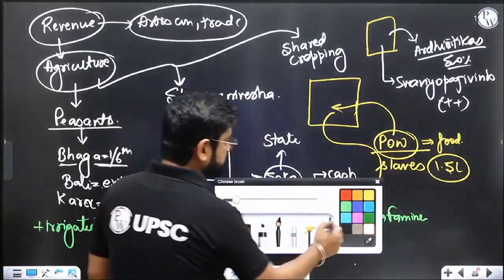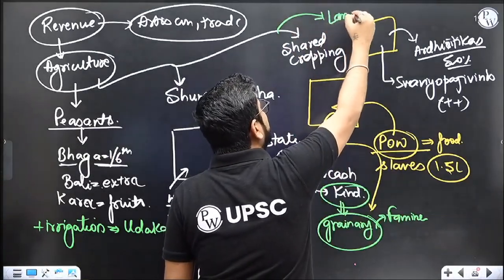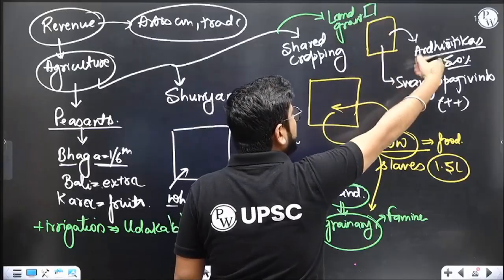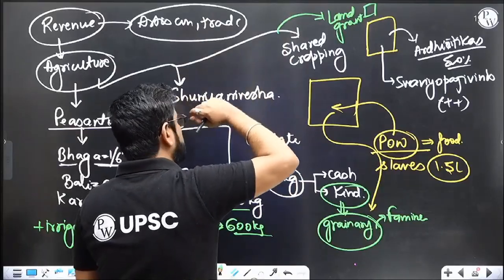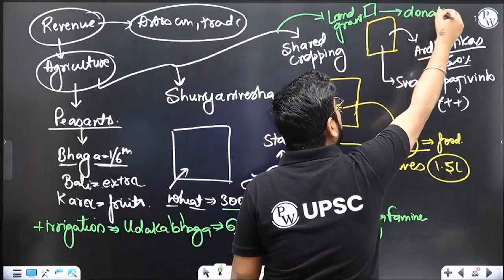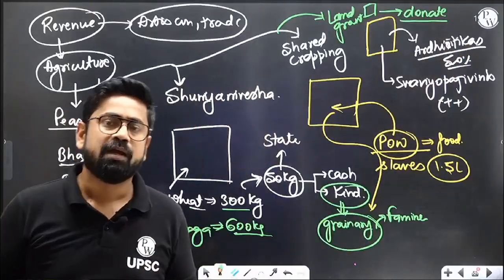If there is some land left over, there will be a concept of land grant. We don't have enough slaves to till it and there is no peasant to till it, so it is like fallow, like waste. So what to do? Donate it to some Brahman or monk. They will do the cultivation; at least somebody will cultivate part of the state, and some money will circulate.